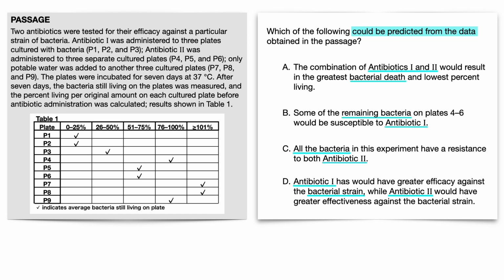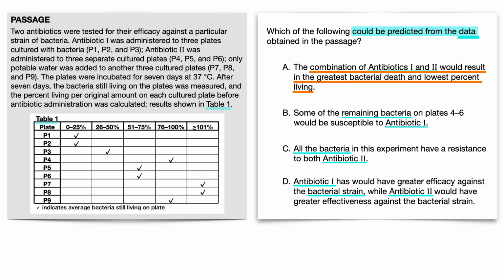Then, after scanning the answer choices for such things, go to the passage, and since the question doesn't reference any specifics in the passage, use each answer choice to guide you on exactly where to go and what to focus on in the passage. Answer choice A says the combination of antibiotics 1 and 2 would result in the greatest number of bacterial death and lowest percent living. In the passage, look for anything that says combination of antibiotics and bacterial death and lowest percent living. And since the question referenced the data, start there.